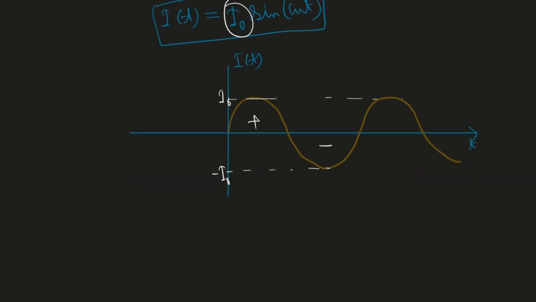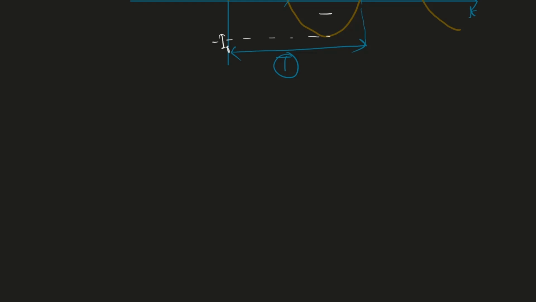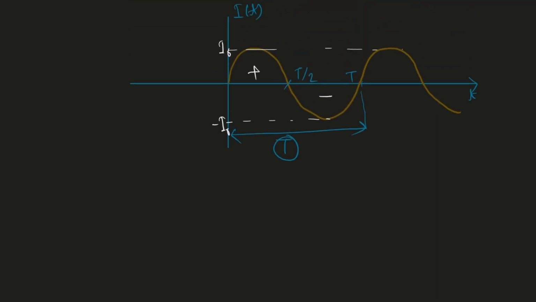So if I'm considering it time, then this is the period, which is T. This is the period, so this will be what? T by 2. This will be T, like this. Fine.